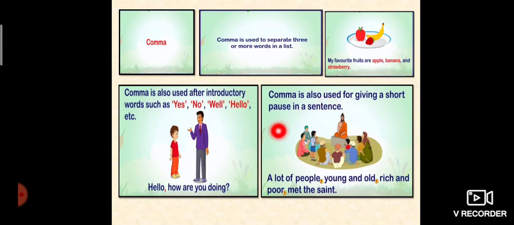Comma is also used for giving a short pause in a sentence. For example, a lot of people, young and old, rich and poor met the same. We give pauses, right, when we are speaking. Again, I pronounce it. A lot of people, young and old, rich and poor met the same. So you can see when I was pronouncing this sentence, I was making pauses. Why was I taking pauses? Because of the punctuation mark, comma.